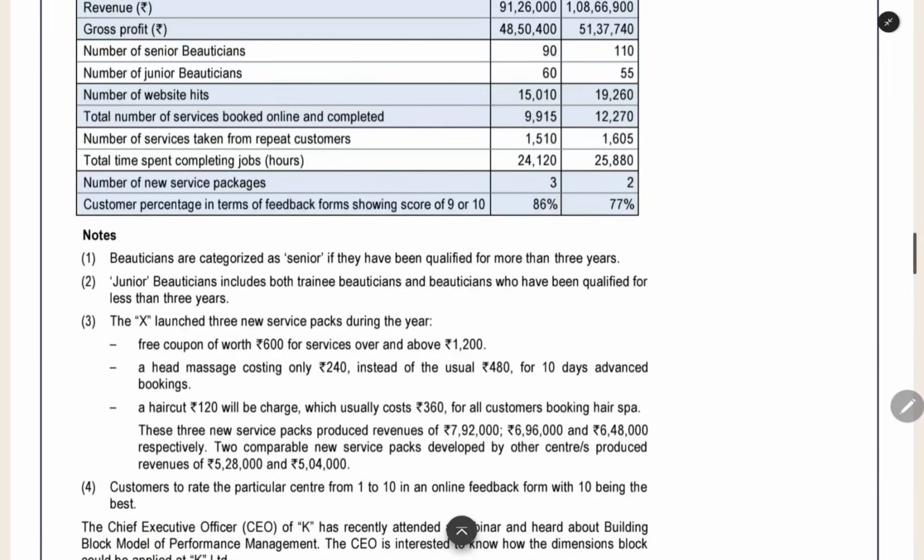Now customer percentage in terms of feedback forms. They are getting feedback from the customers using a feedback form. How many customers gave a score of 9 or 10, how much rating they have given, that is the main thing here. A 9 or 10 rating means it is very good. How many customers gave a 9 or 10 rating? 86% in our particular center, 77% average.